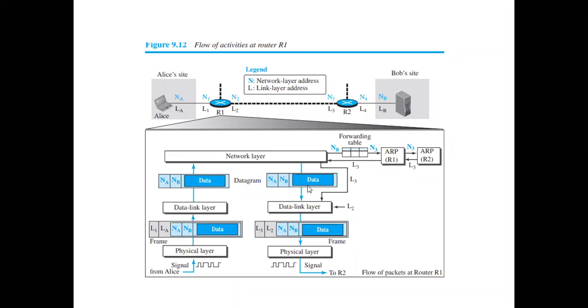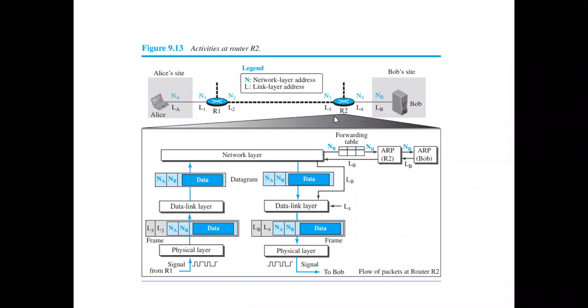So now along with this datagram, L3 will be sent across, and the respective incoming source link address is L2 for this particular link. Correct. So L2 has been sent here. Instead of L1 and LA, now it is L3 and L2. But this datagram will remain as it is. So the data link layer creates a frame which has L3 and L2 as link layer addresses. Now it is sent across the physical layer, so a signal has been generated and sent across to router 2. The next one is router 2.